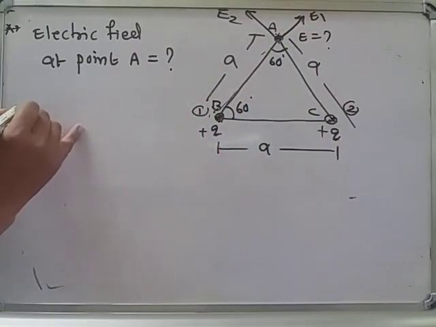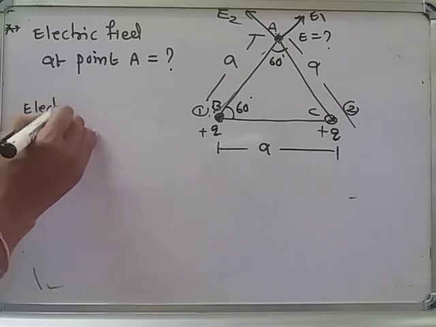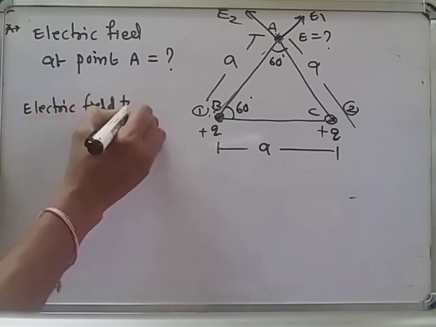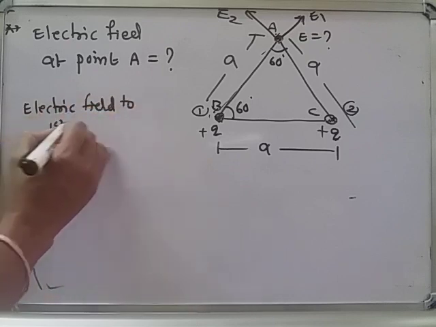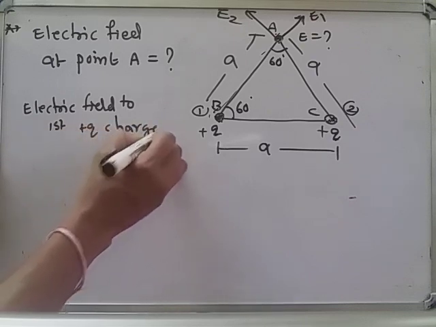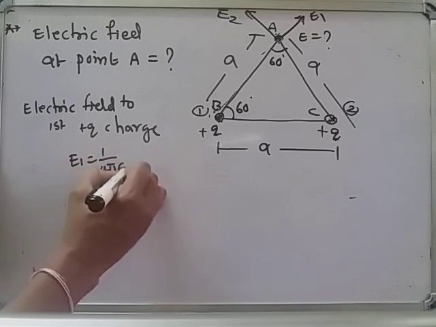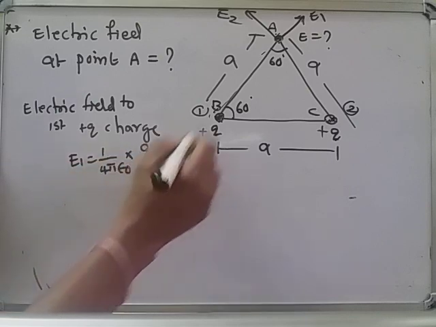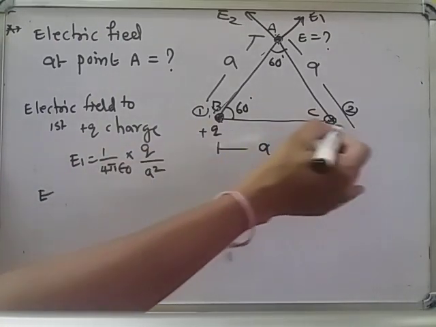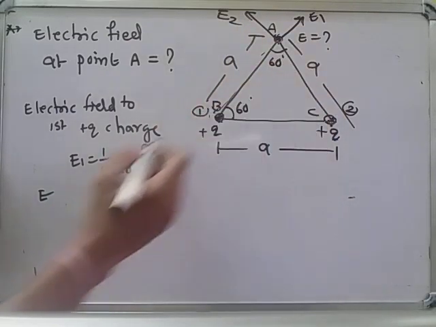Then the electric field due to the first plus q charge, which is at B, is E1. And what is the E1 formula? 1 by 4 pi epsilon naught into q by the distance a square. Similarly, the electric field due to the second charge, also q, whose distance from A is also a.